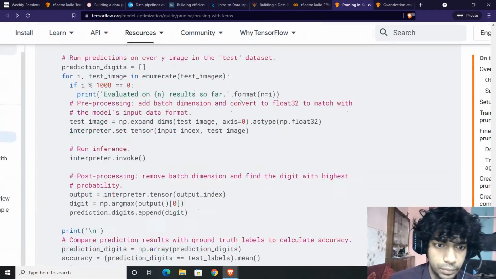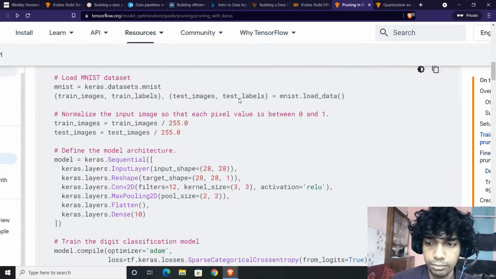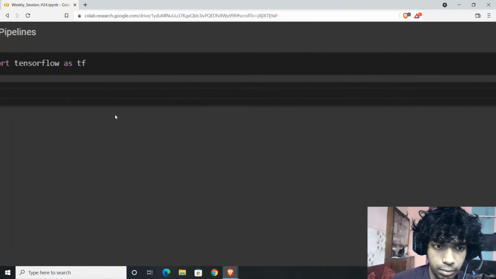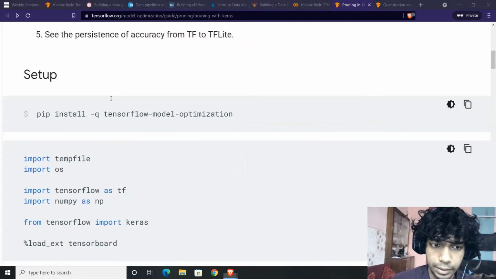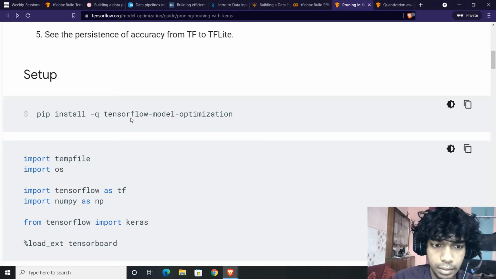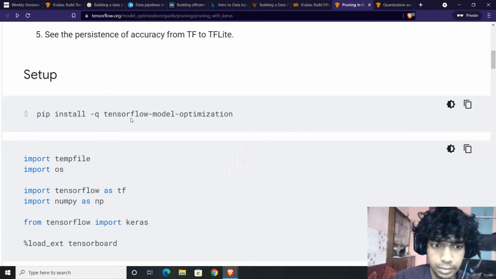So let's try to code this thing, and I think that would help us with better understanding of what the topic is trying to deliver. So we have TensorFlow model optimization as a separate package which assists us with these kinds of operations: pip install, -q as the flag for silent install, tensorflow-model-optimization.